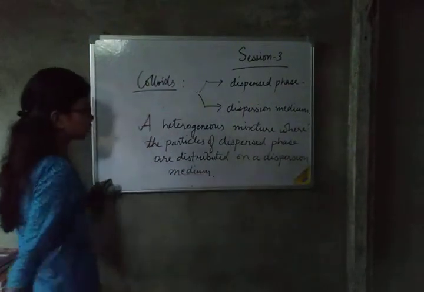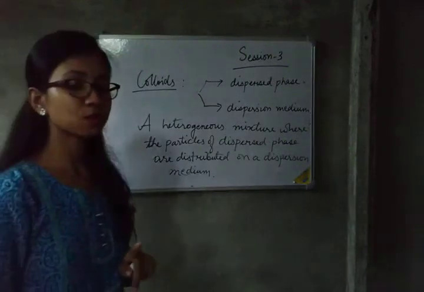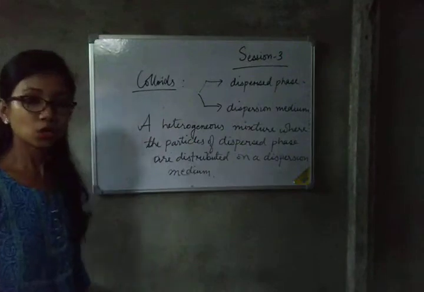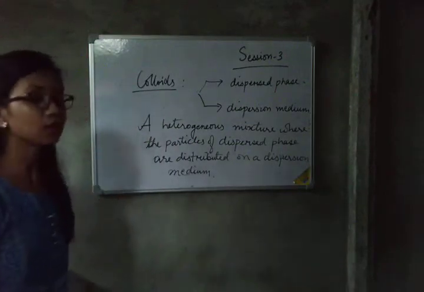It contains two phases, dispersed phase and dispersion medium. The solute is the dispersed phase and the dispersion medium is the solvent. This is how we can define colloid.